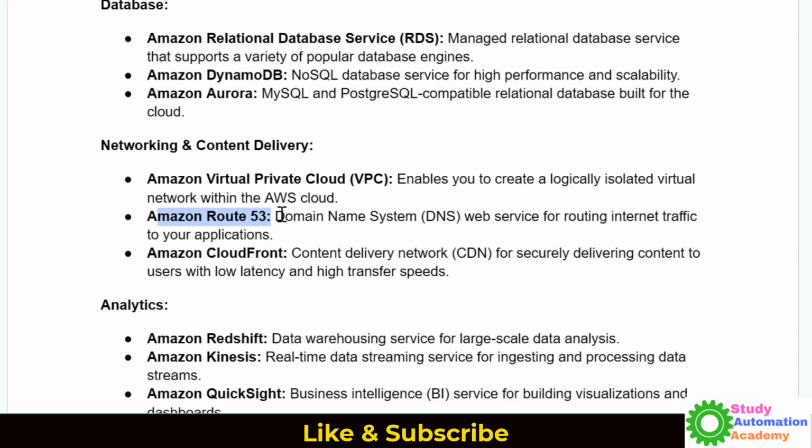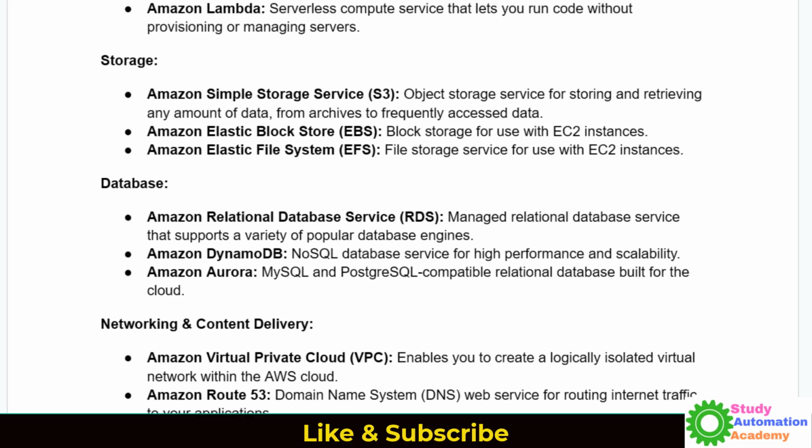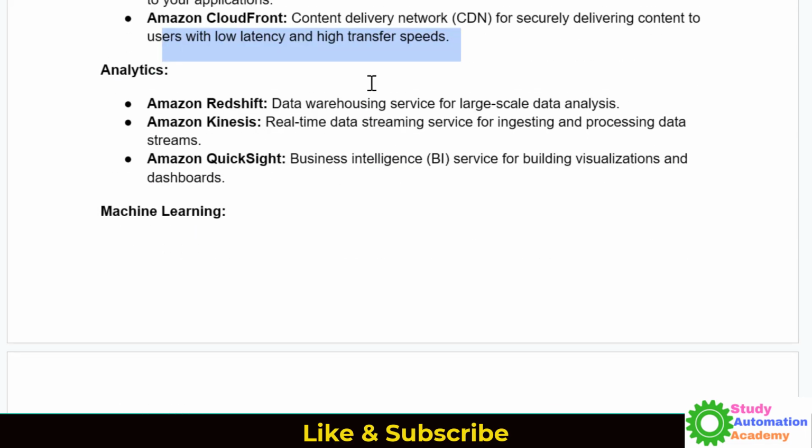Similarly, we have Route 53, which is basically the domain name service for web services. In Route 53, we define our domains for the application, and that can be used directly. Then we have CloudFront, which is a content delivery service for securely delivering content to users with low latency and high transfer speed. So we will see all these services using our demo.